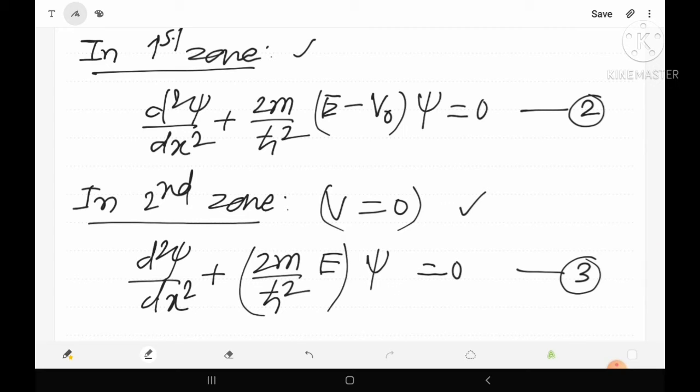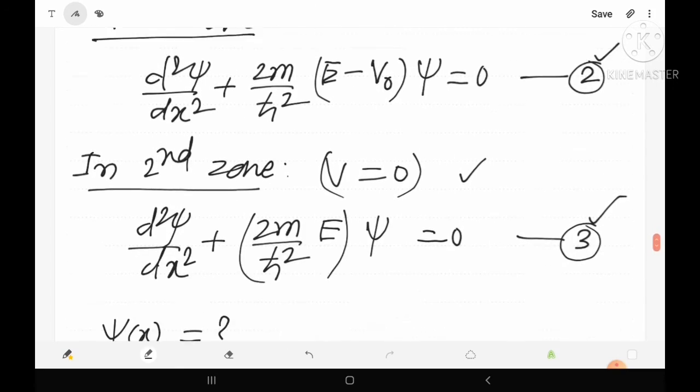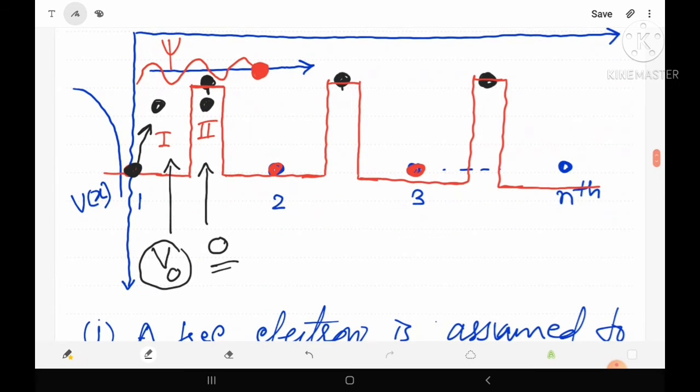Now obviously equation 2 is for the first zone and equation 3 is for the second zone, and if we solve equations 2 and 3, then we will find the value of psi. Now let's see what the boundary condition is here. Suppose this point is 0, up to here the point is a, and this point is a plus b. It means the width of the first type of zone is small a and the width of the second type of zone is small b.